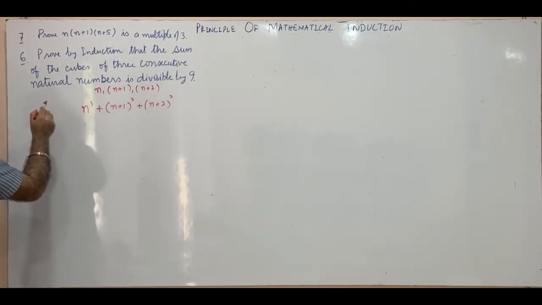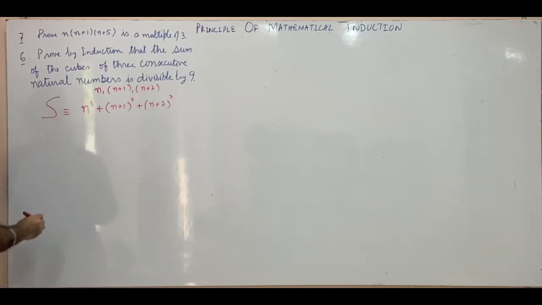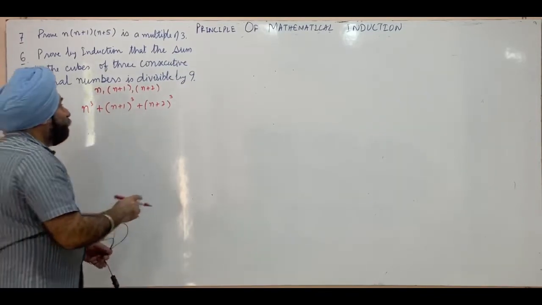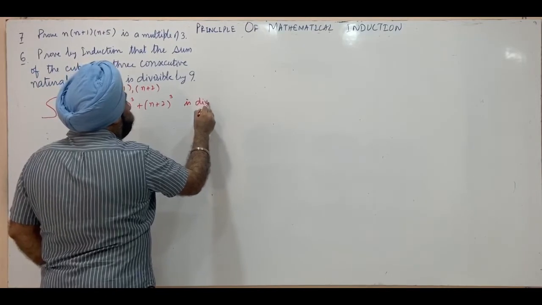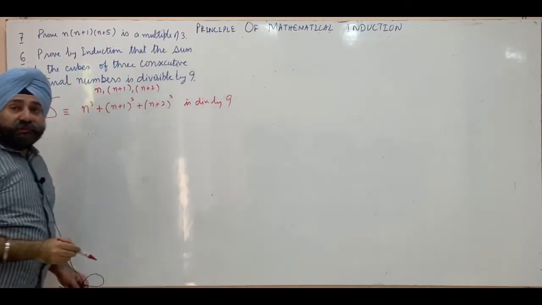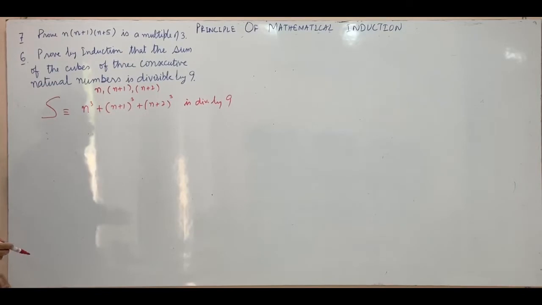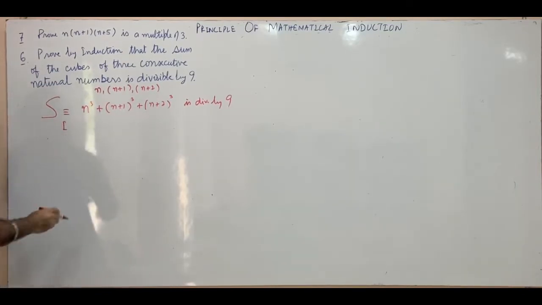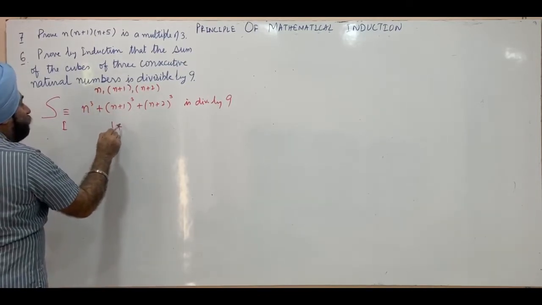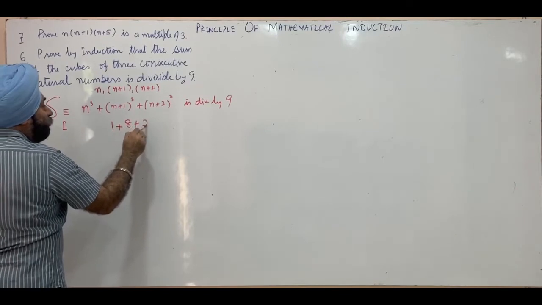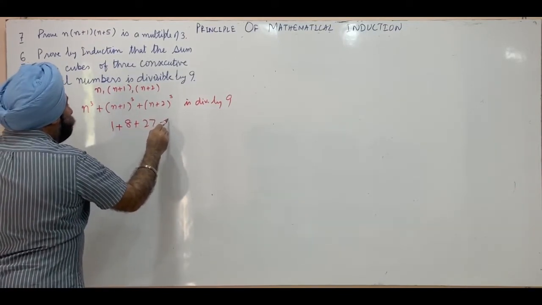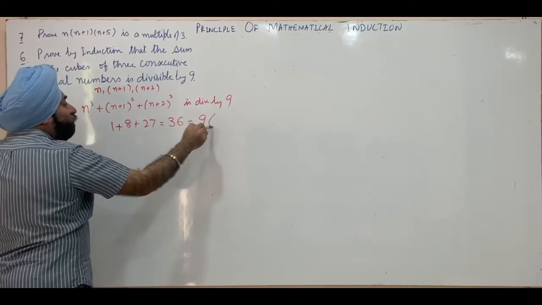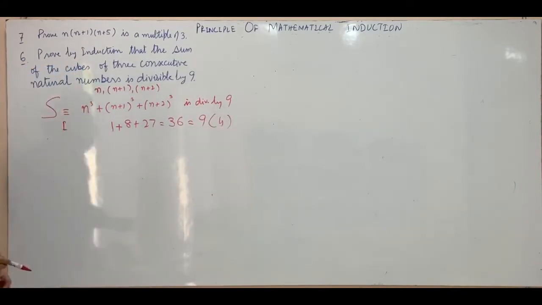So this is the sum of cubes of 3 consecutive natural numbers. We have to prove that this is divisible by 9. We will use the principle of mathematical induction to prove this. Step 1. To prove the result true for n equal to 1: this is 1 cube plus 2 cube, which is 8, plus 3 cube, 27, so this is 36, which is 9 into 4, divisible by 9.